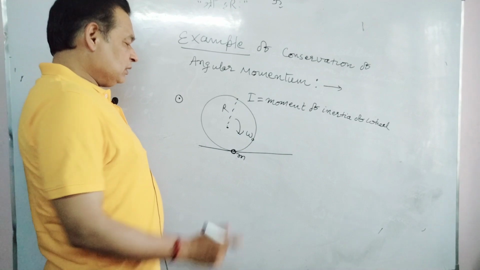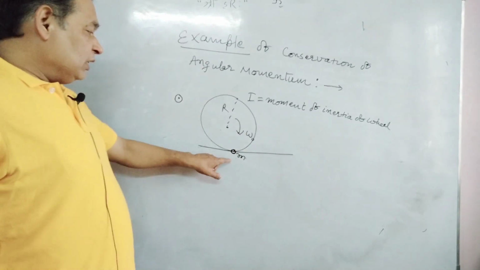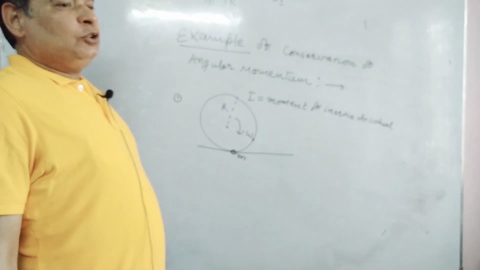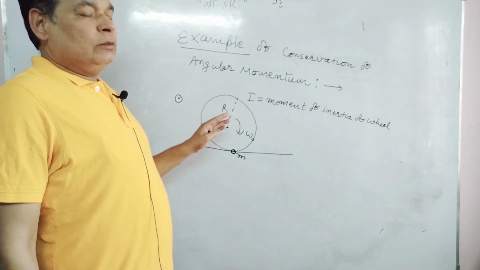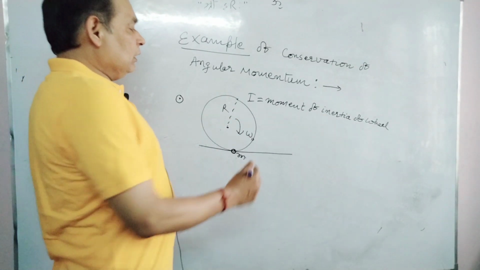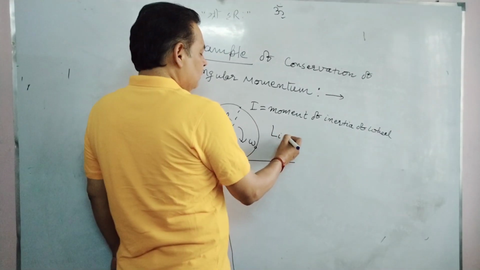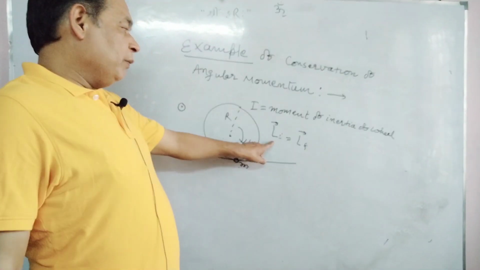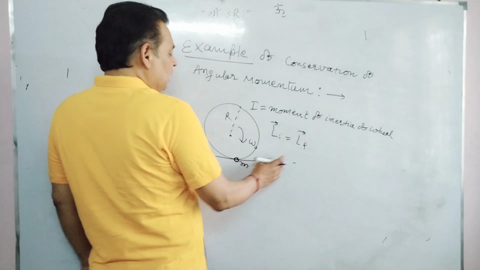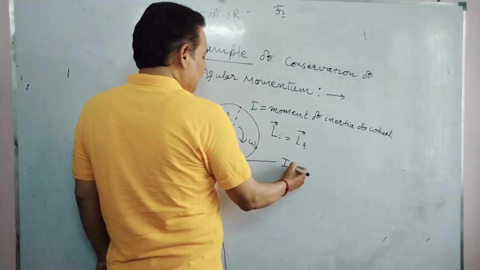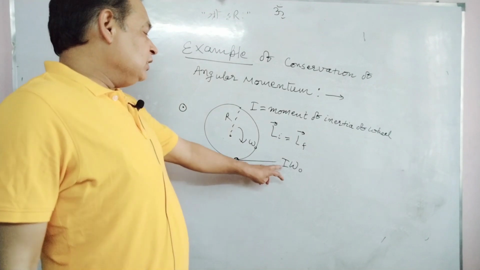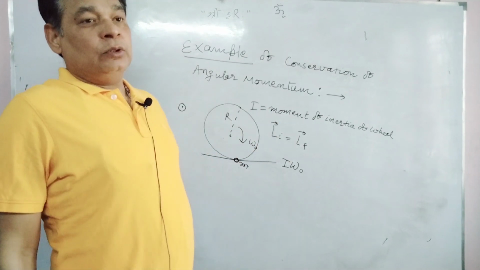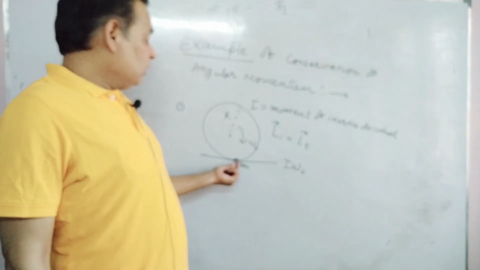Sure, in this case the particle was at rest and it sticks. There is no external force on the system, and that's why there is no external torque, and in the absence of external torque, angular momentum will remain the same. Li equals Lf. Initial angular momentum will be equal to final angular momentum. Initial angular momentum was I omega naught. I is the moment of inertia before sticking, and omega naught is the angular velocity. There was no velocity in the mass, that's why there is no angular momentum of this mass before sticking.